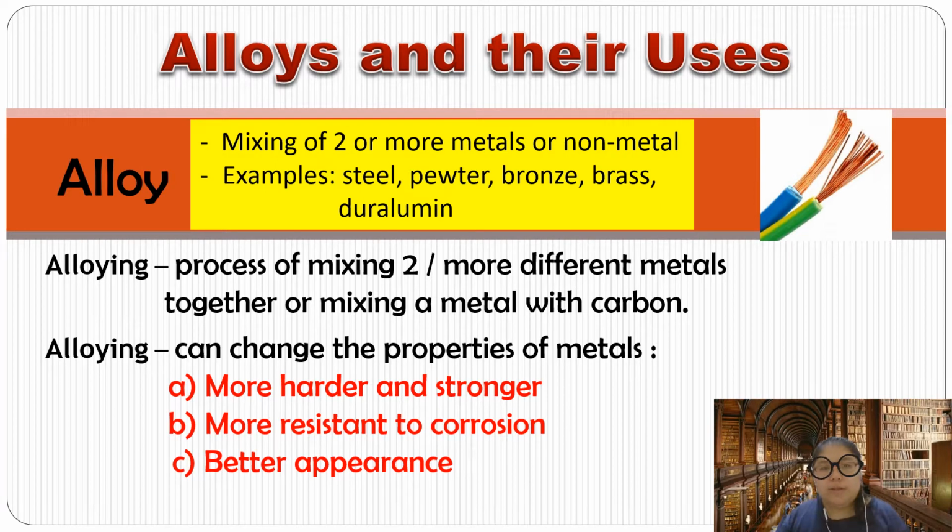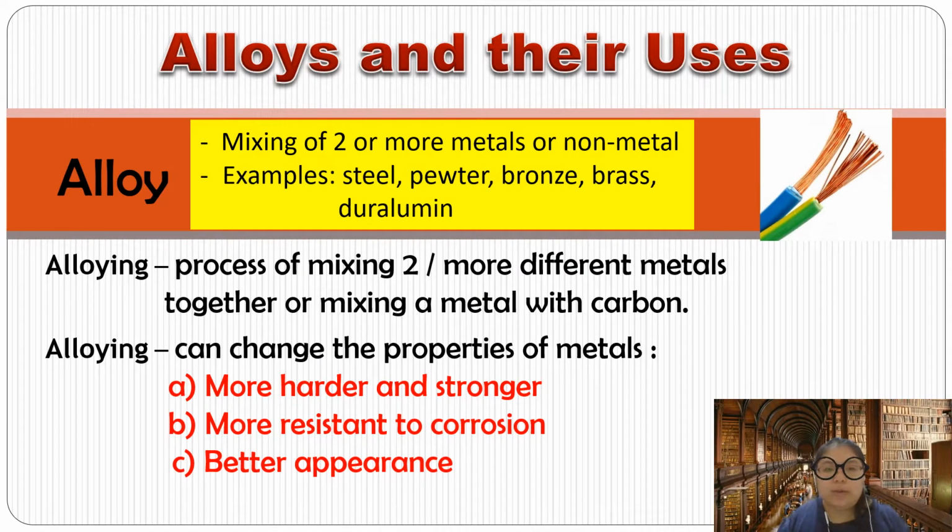An alloy is a mixture of two or more metals, or a metal with a non-metal. Examples are steel, pewter, bronze, brass, and also duralumin. Alloying is the process of mixing two or more different metals together, or mixing a metal with carbon. That means inside the alloy there is not just one kind of atom. They are mixtures.